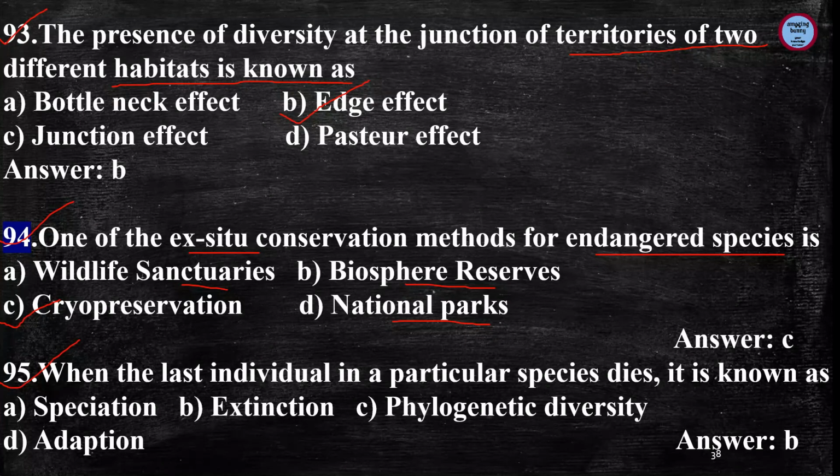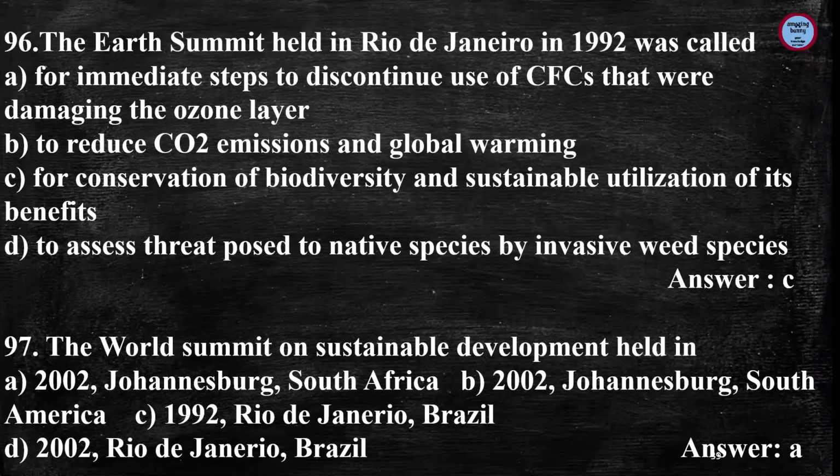Next is, when the last individual in a particular species dies, it is known as, and the answer is extinction. When the last individual dies, it is known as extinction of the species. Next is, the Earth Summit held in Rio de Janeiro in 1992 was called for the conservation of biodiversity and sustainable utilization of its benefits.